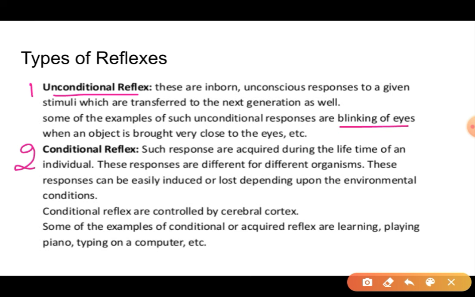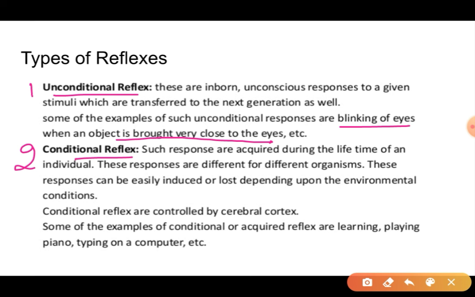For example, blinking of eyes when an object is brought very close to the eyes, or when someone claps in front of your face, then we blink our eyes. These are some unconditional reflexes that we unknowingly do in the same manner. But some are conditional reflexes.